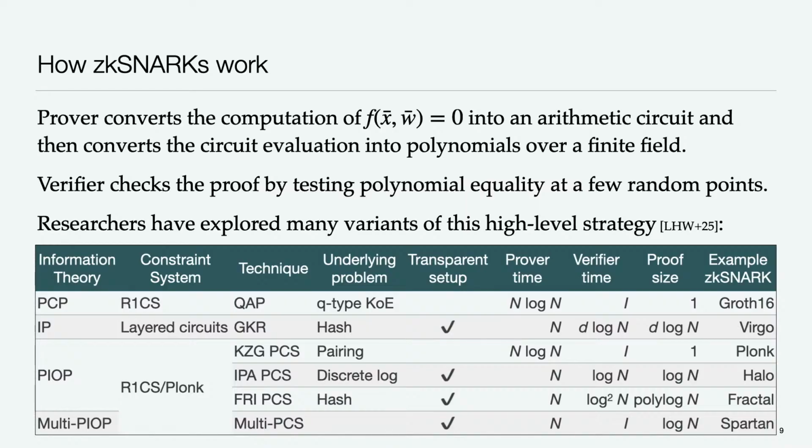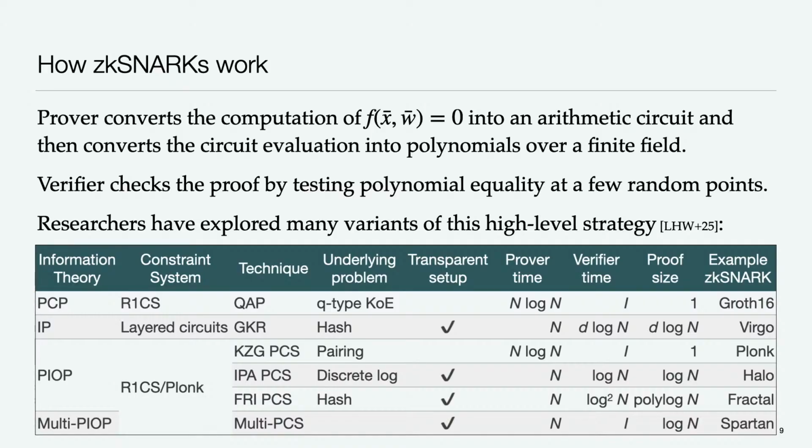Some of them require a trusted setup step. Some of them are so-called transparent, and they offer different bounds on the time for the prover to generate the proof, the time for the verifier to check it, and the size of the proof. And this diversity continues to grow. Researchers are continuing to find new ways to construct these ZK snarks, which will offer different bounds and different cryptographic properties, which is part of what makes it so hard to accelerate these things.